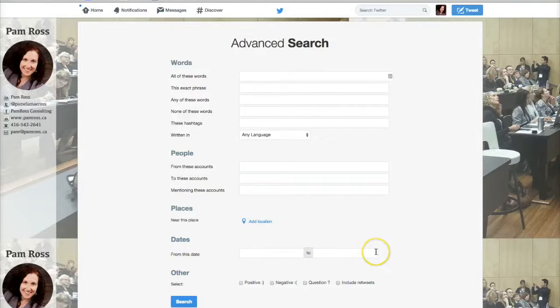I can also look for tweets from a certain location, from a certain date. That's great for events, and I'll show you how that works with hashtags in our next tutorial. I can search for things with positive or negative sentiment. I can search for questions. I can look for retweets or no retweets. So there's a lot of things that you can do as far as advanced search.